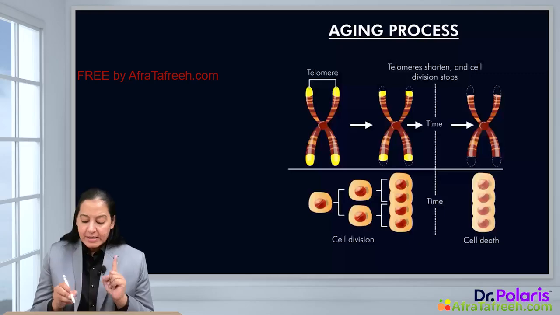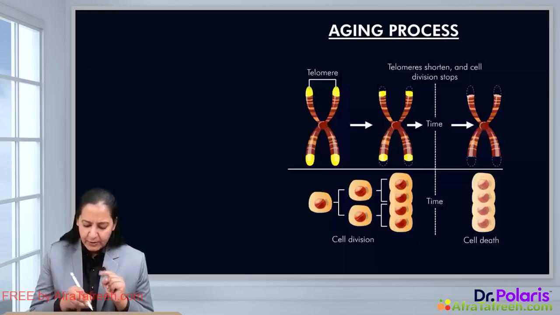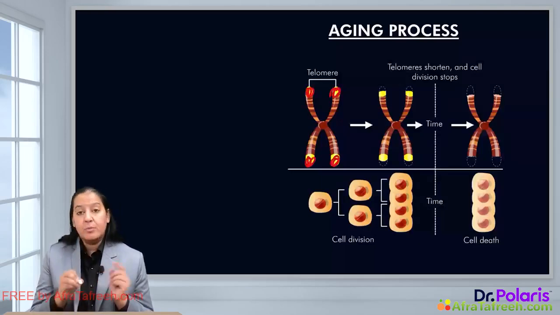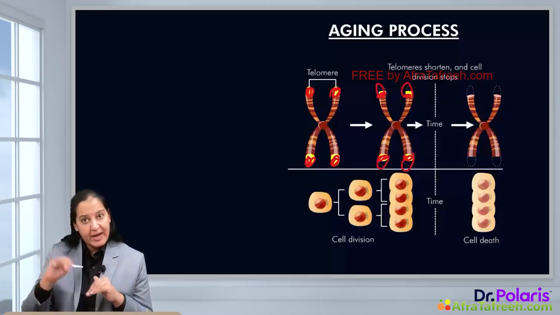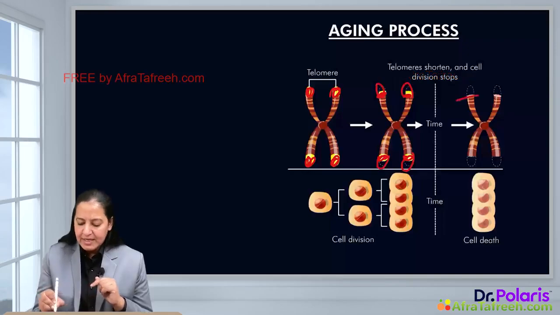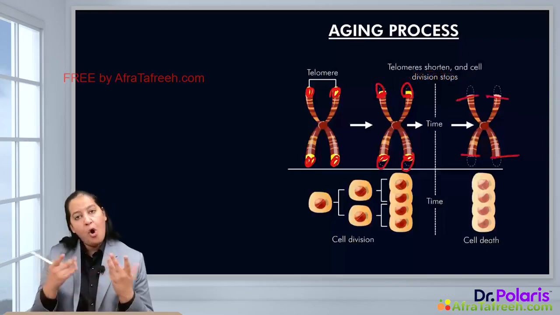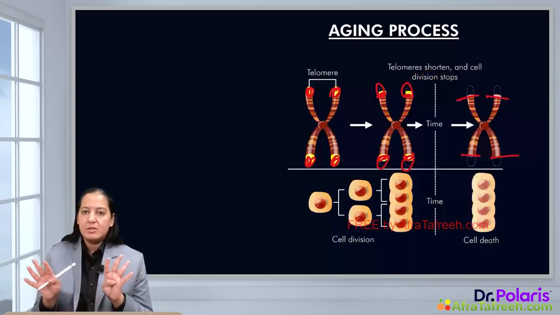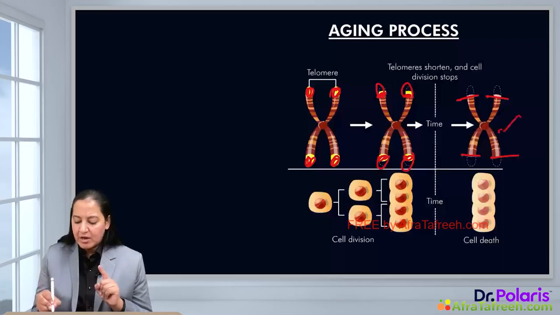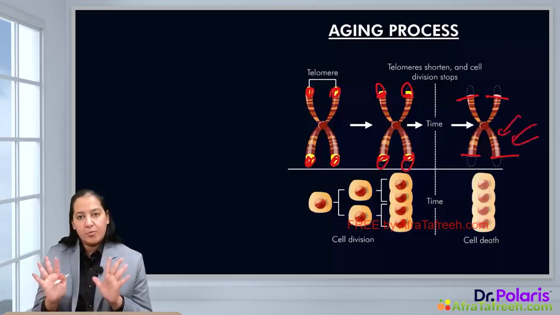You got my point? So this is what you can see here in the diagram. At the ends, you can appreciate these are the telomeres at the ends of the chromosome. With cell division, the telomere is reducing in length. But now there is no telomerase to regain the length. So at one point, there is zero. There is no telomere at all. All the telomere is depleted and reduced to zero. So these chromosomes cannot be protected now. No one is there to protect them.